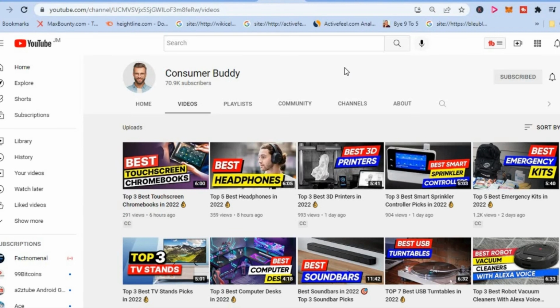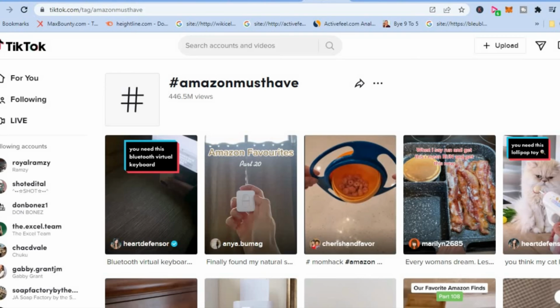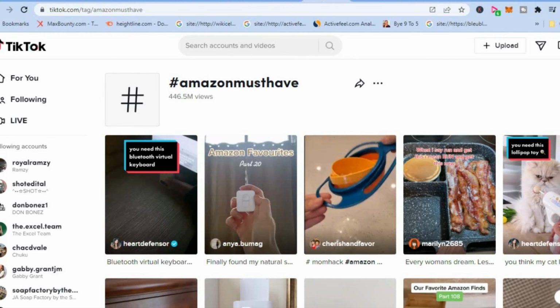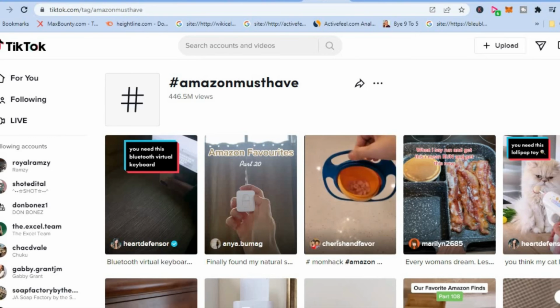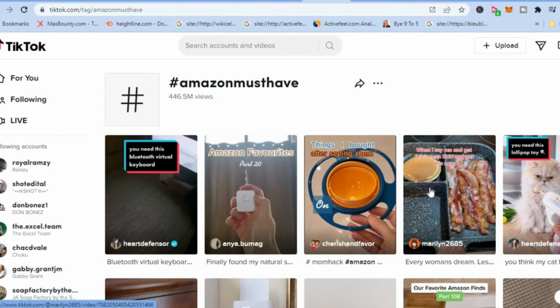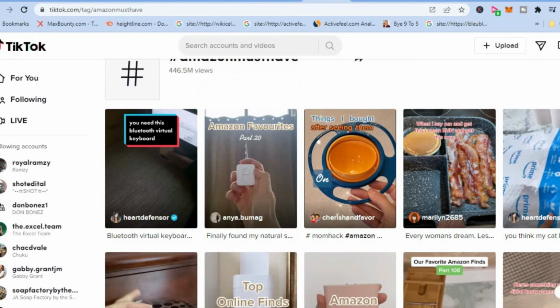The second way that you can start making money with Amazon affiliate without a website is TikTok. Yes, TikTok. TikTok is one of the fastest growing social media platforms in the world. And as you can see right here, there are numerous persons that are doing this on TikTok to make money.